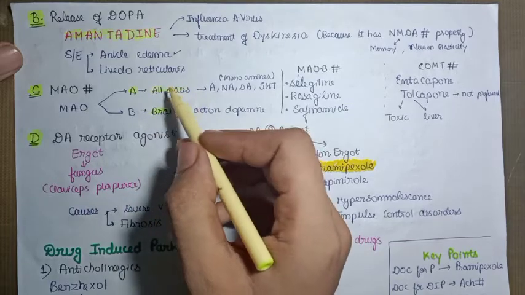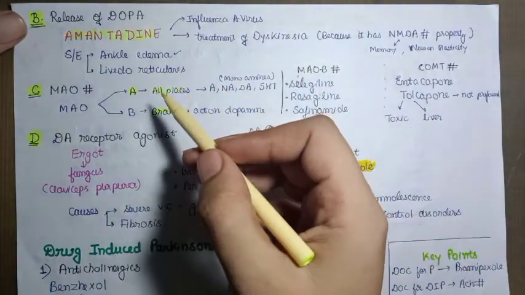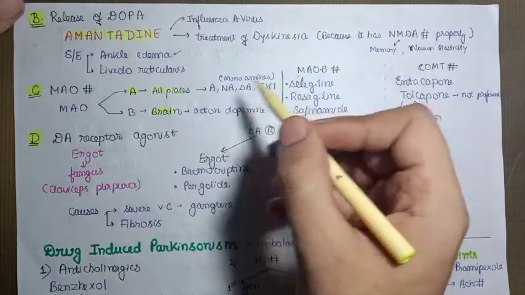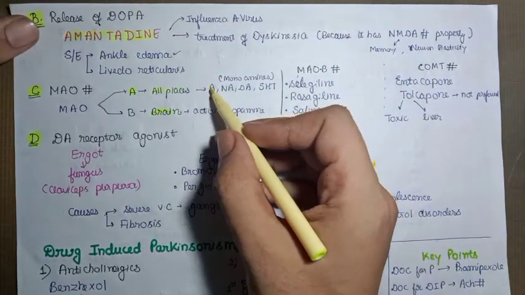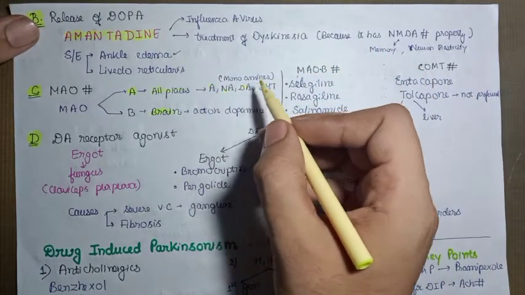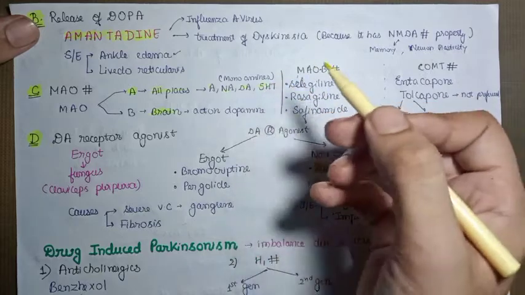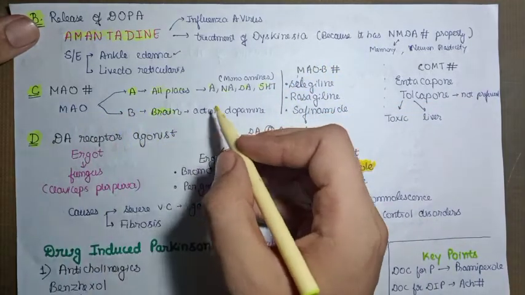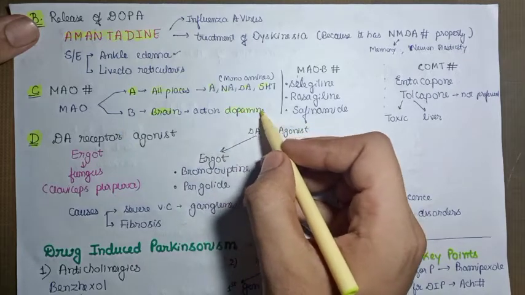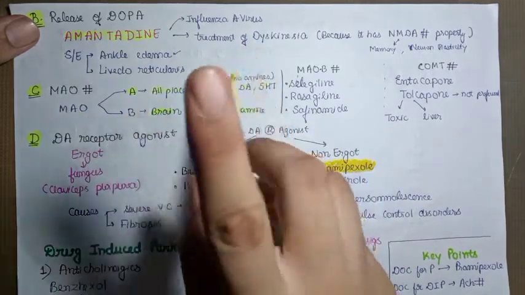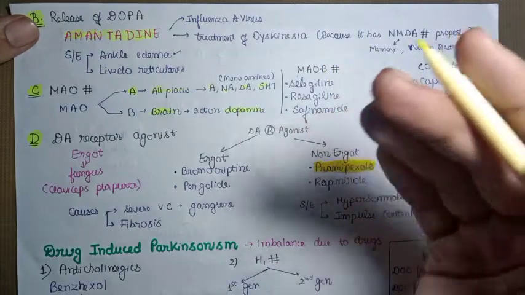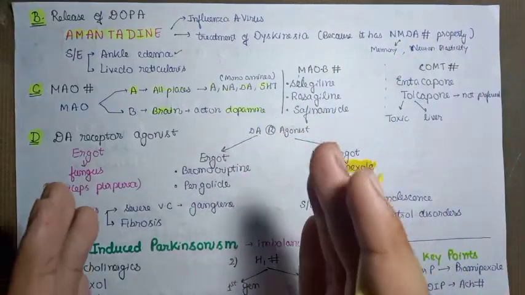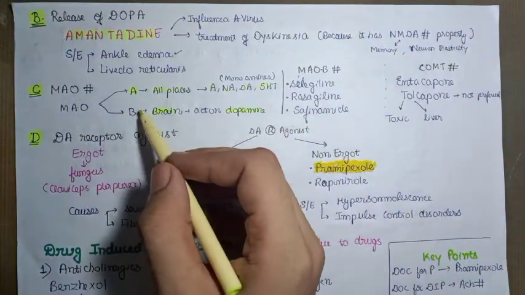MAO A is present in all places and is responsible for the breakdown of all the monoamines, that is, whether it may be adrenaline, noradrenaline, dopamine, 5-hydroxytryptamine or serotonin. While MAO B is present only in the brain and acts only on dopamine. So basically what we have to do is inhibit the MAO B.